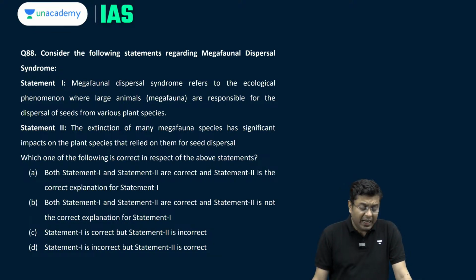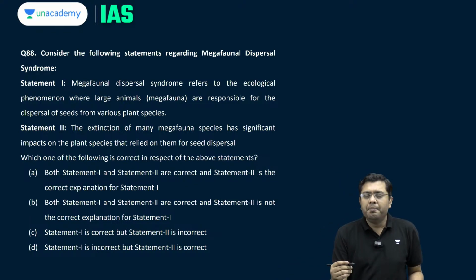Now, the last question. Consider the following statements regarding megafaunal dispersal syndrome. What is this megafaunal dispersal syndrome? Megafauna basically means the large species of organisms such as elephants.